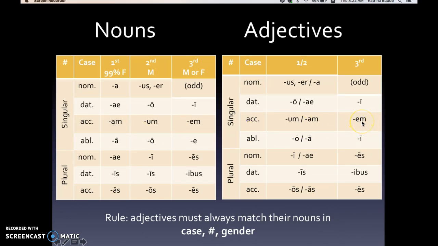What matters is that they're both accusative, they're both singular, and they're both feminine. Remember, third can be masculine or feminine, so they're going to look different. But as long as they're the same in case, number, whether it's from the singular half up here or the plural half down here, and gender. All right.